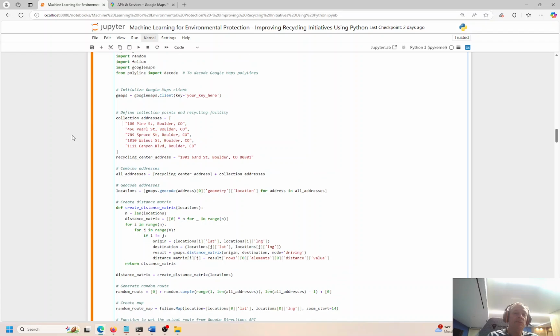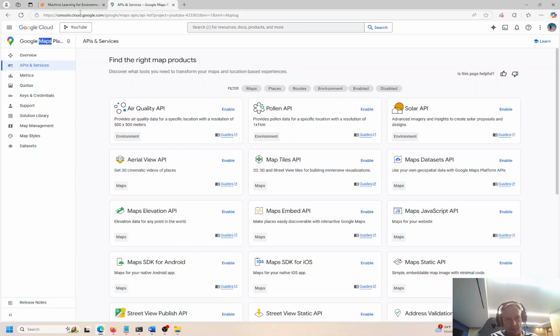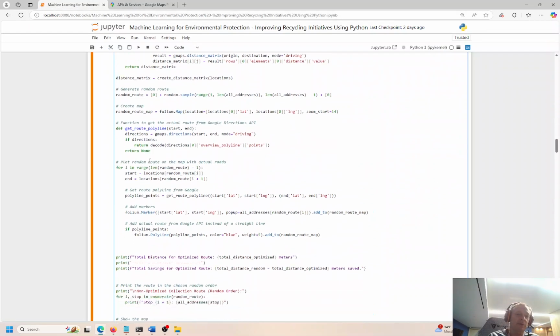or go ahead and set this up for your own neighborhood, your own local neighborhood, add in the addresses here. You would want to add a start and end point. This is the recycle center. That's the only thing you're going to have to change. You would change these variables and nothing else. And add your API key, of course. You'll get that over here from Google API Services, and you are good to go.